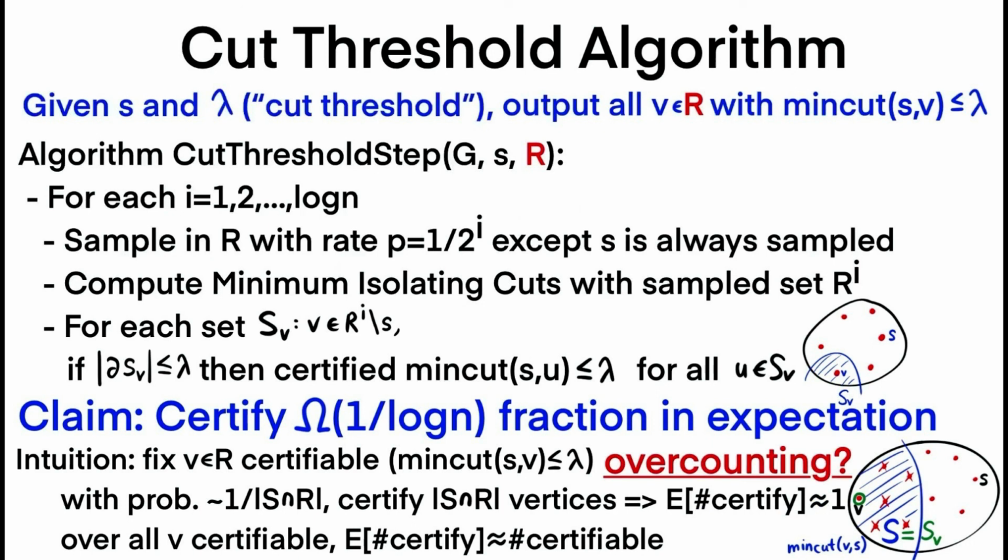Now this analysis almost works, except for one main issue, which is that a vertex may be certified over multiple different V. And in that case, we're counting the vertex as certified multiple times, when we should really only count that vertex as certified once. So there's an overcounting issue, but we'll show next that it's not too bad.